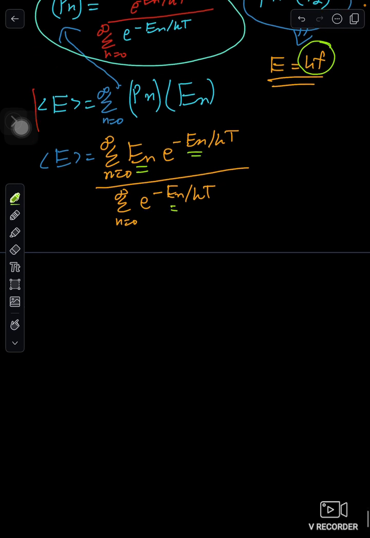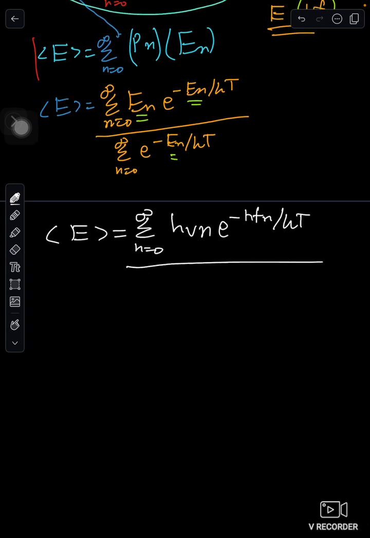Okay, so what we get is, let me change the color to white. We get this equals summation n equals 0 to infinity, HV n will not be replaced, e to the power minus HF n over kT, over summation of n equals 0